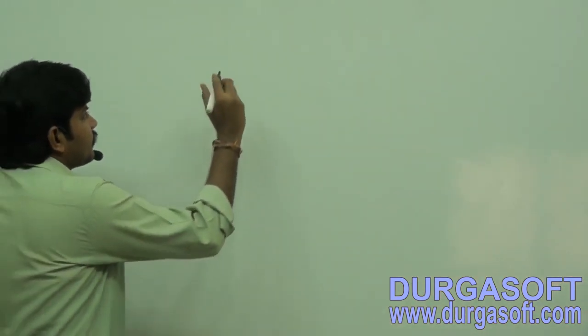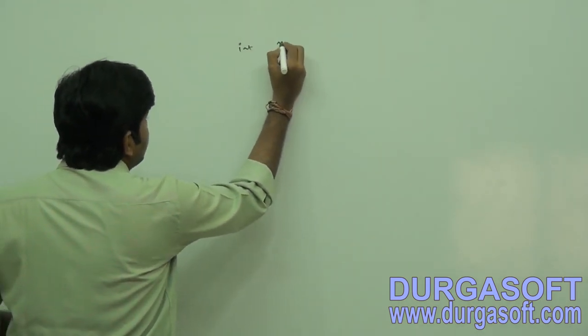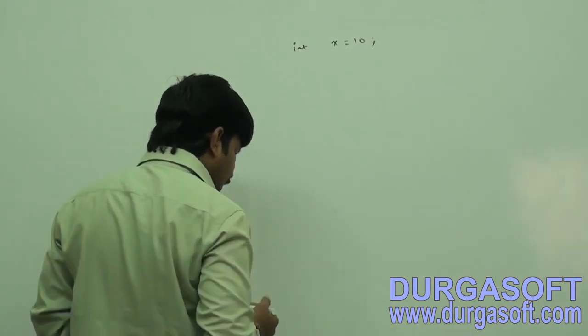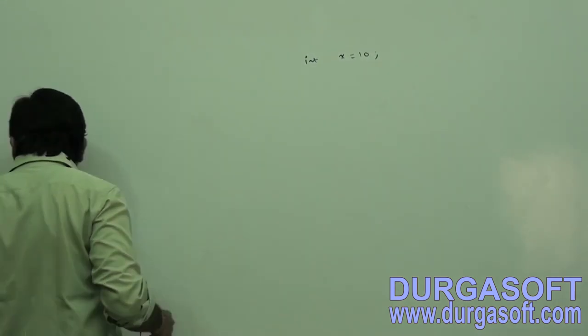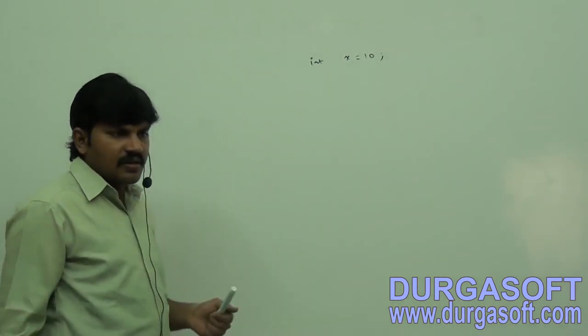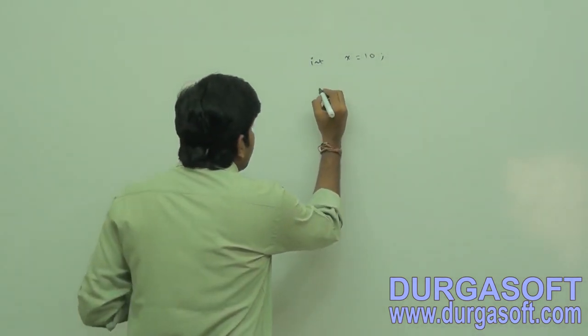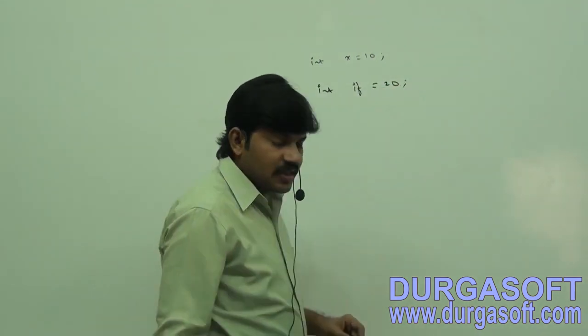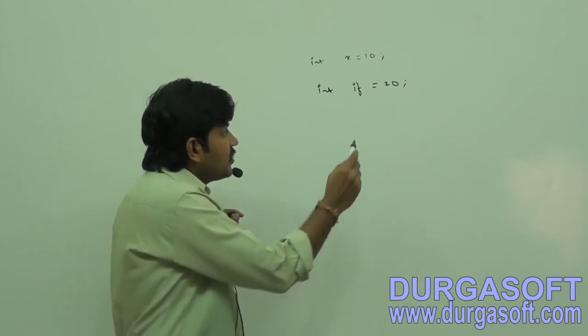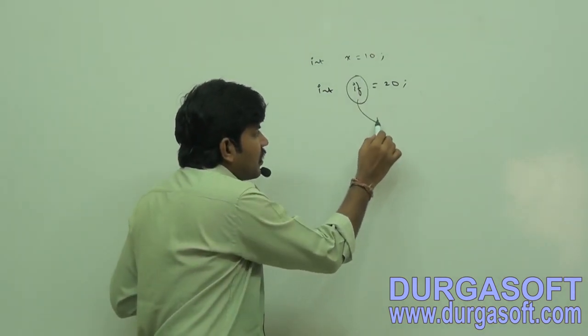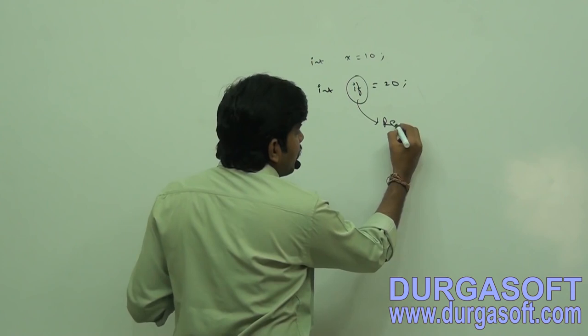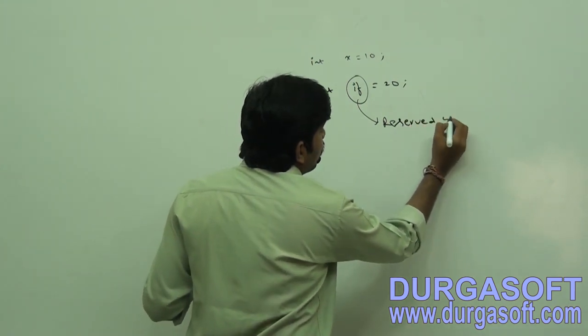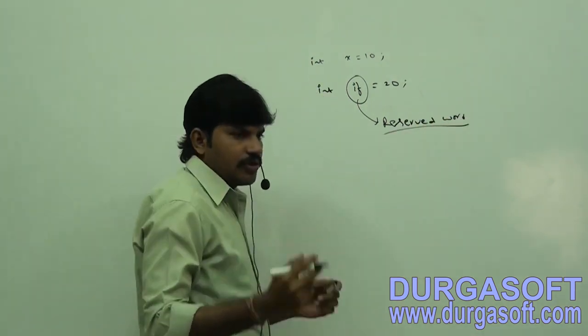Now next one here, sir: int x is equal to 10. Is it valid or not? Valid. Int if is equal to 20. Valid or not? Invalid. Because what is the reason? If is a reserved word in Java. Are you getting? If is a reserved word, or keyword, in Java.